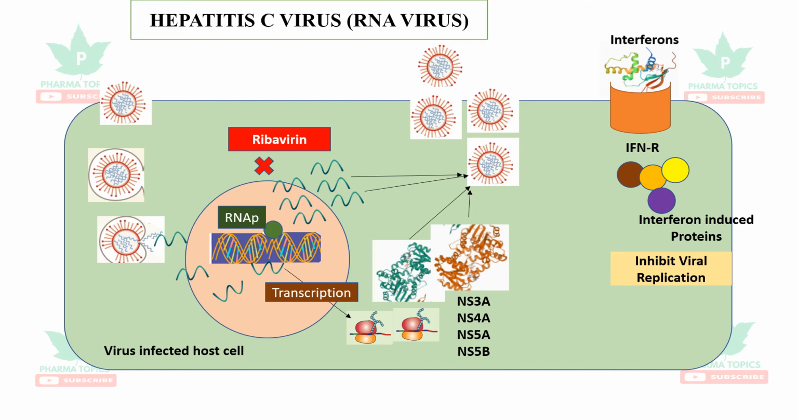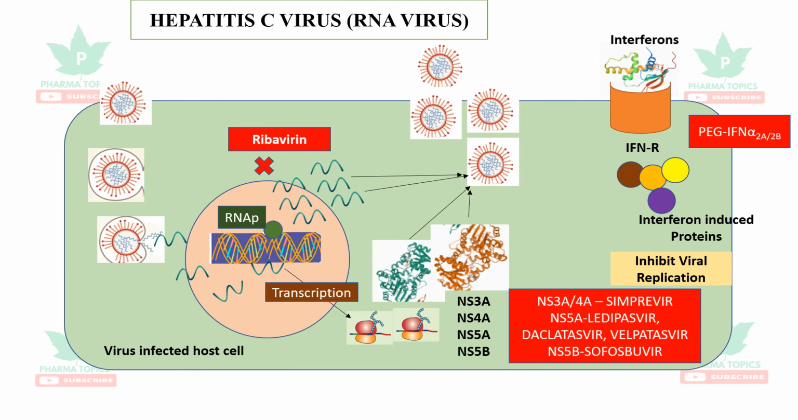The drugs used to address this: formation of RNA is blocked by ribavirin and PEG interferon, that is pegylated interferon alpha 2a and 2b, which are more important drugs. And newer drugs are NS3/4A inhibitor Simeprevir, NS5A inhibitors Ledipasvir, Daclatasvir, Velpatasvir, and NS5B inhibitor Sofosbuvir. You can remember this: NS5A, all the drugs have A in their drug name, and NS5B has B in its drug name.